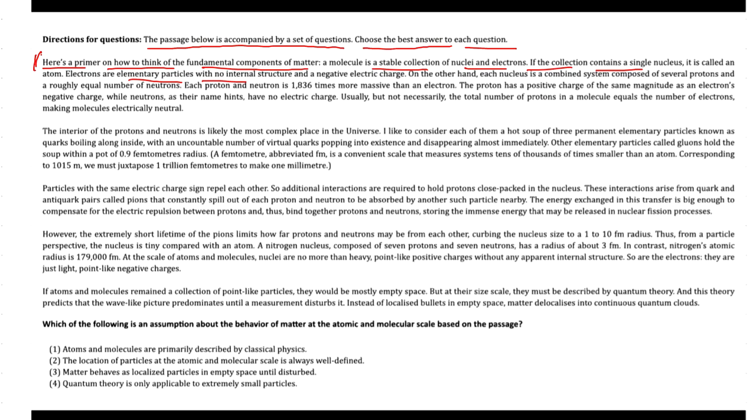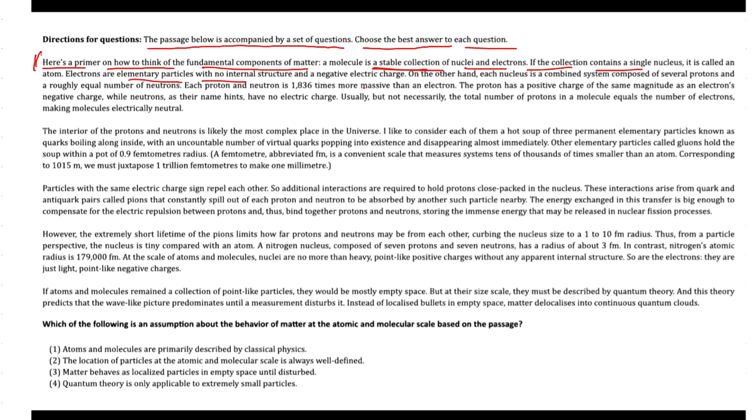So what does the text actually provide? The text provides nothing but a primer on the fundamental components of matter, starting with molecules as a stable collection, right? Then after it talks more about how it is a stable collection of nuclei and electrons at the atomic level. A molecule with a single nucleus is called an atom. Then, electrons are elementary particles with negative charge, while each nucleus consists of protons and neutrons. The interior of protons and neutrons is described as a complex space with quarks and gluons, isn't it?